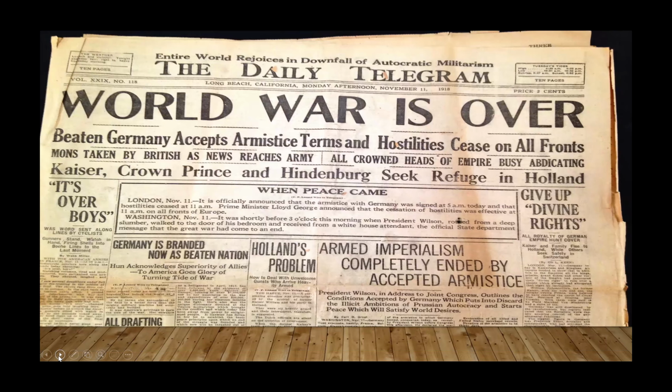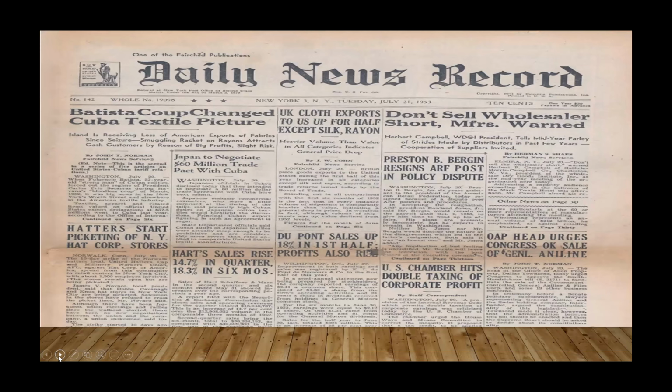Now here's another one. The Daily Telegram. World War is over. Here is more information. In the Daily News Record, Bautista Cup change. Here are more images, more words, and you will find the voice.